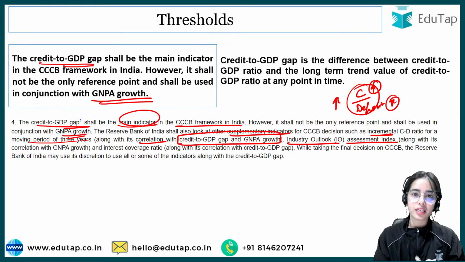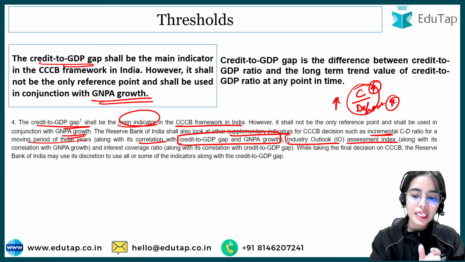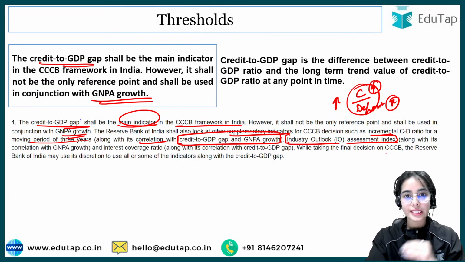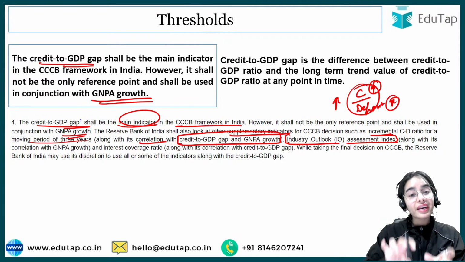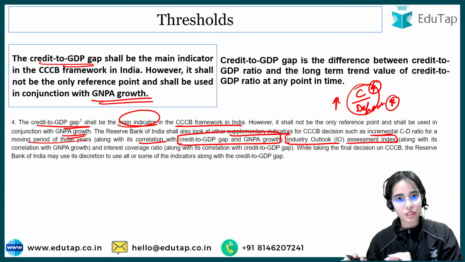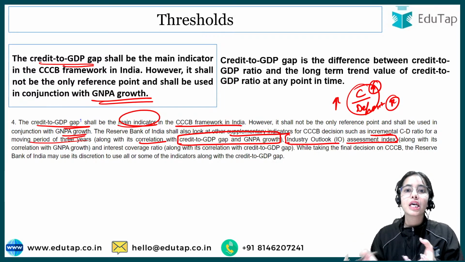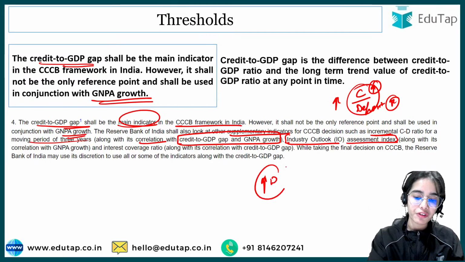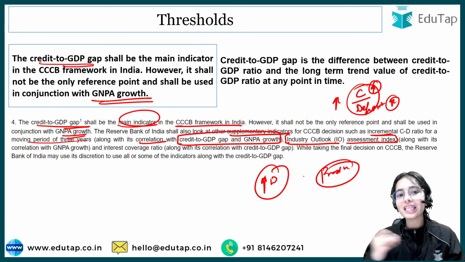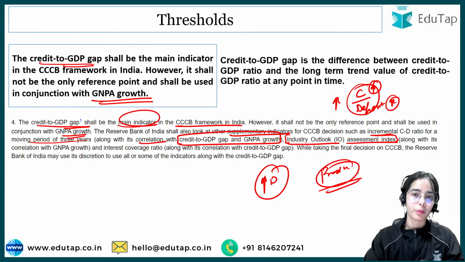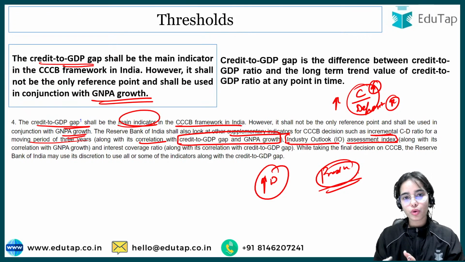That's why the credit is being required. So you have to see the industry outlook assessment index. If the credit is going for the productive activities, that is good. But if credit is going for the consumption activities only, that becomes a problem, because the consumption demand is increasing very fast, while for the production you are not taking much loans. So that means the production would not be able to increase very fast as investment is not happening much. So industry outlook also has to be seen.